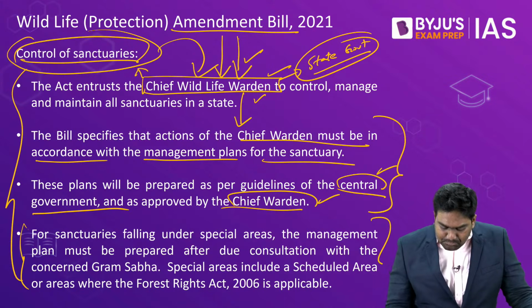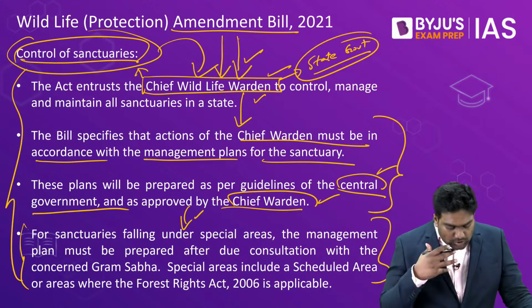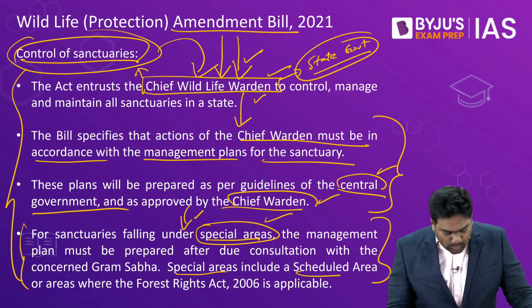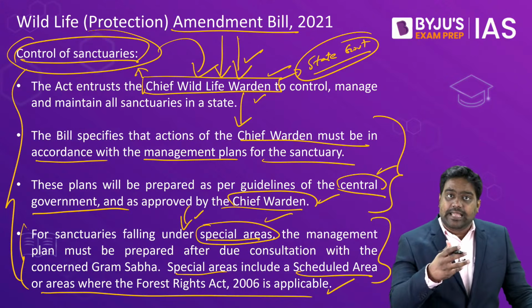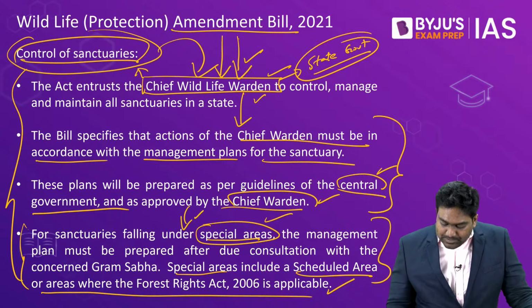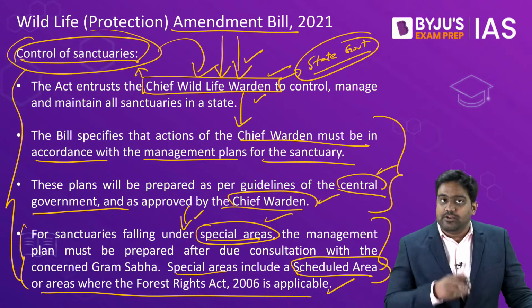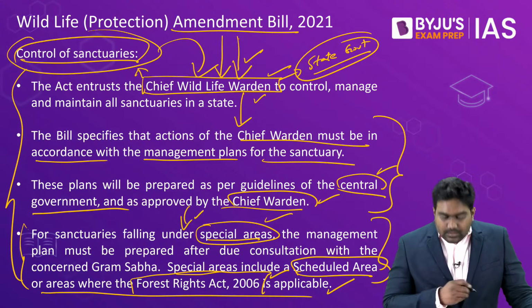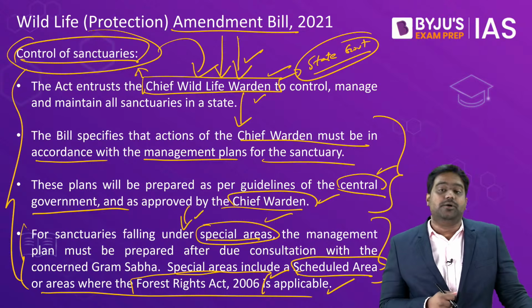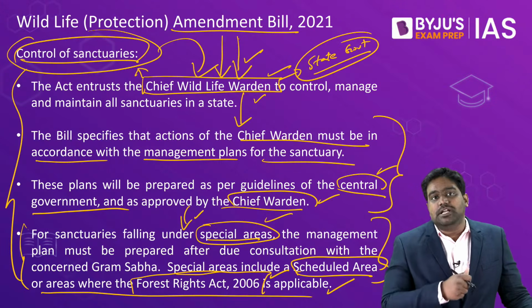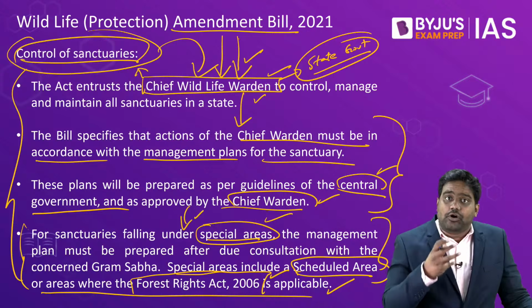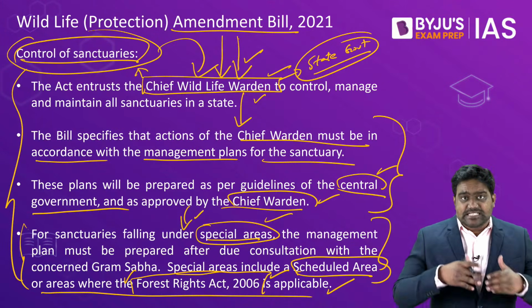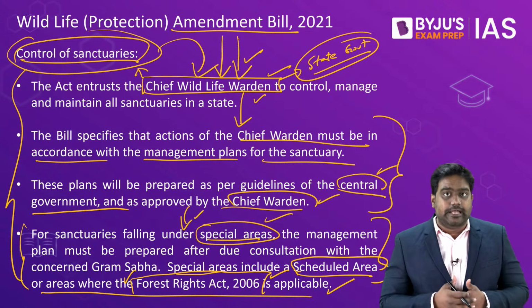So that is why this is an important amendment, and it also provides for recognition of the special areas where you have tribal communities dwelling in forest areas. For example, scheduled areas of the 5th Schedule, where you have tribal communities, or those areas where the Forest Rights Act of 2006 is applicable, right? For certain tribal communities and forest dwelling communities, their forest rights, their traditional rights are recognized through the Forest Rights Act. So these are special areas which are part of our protected areas.